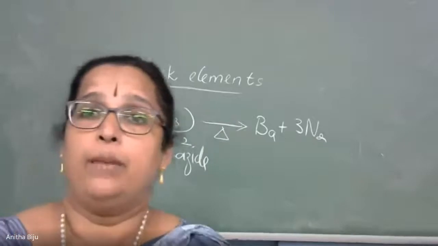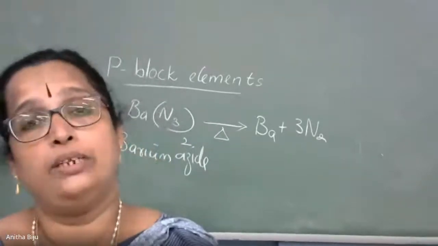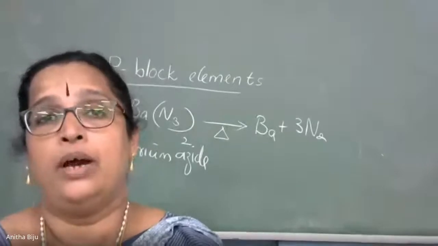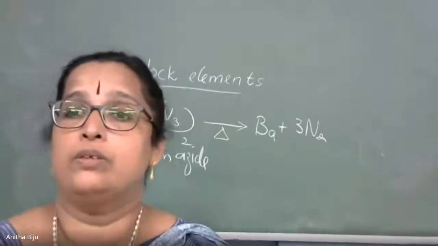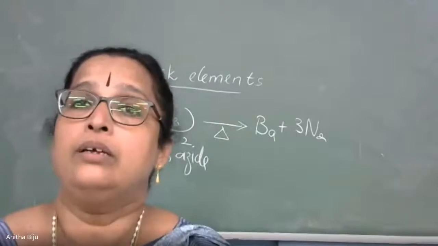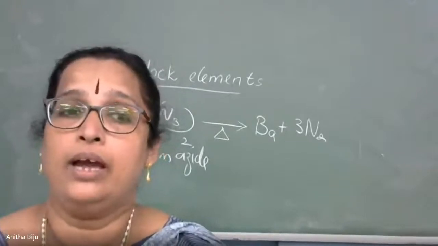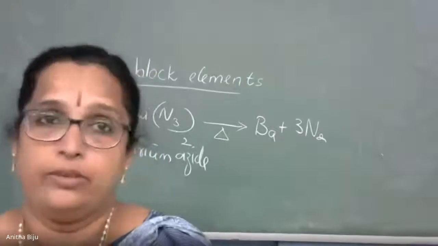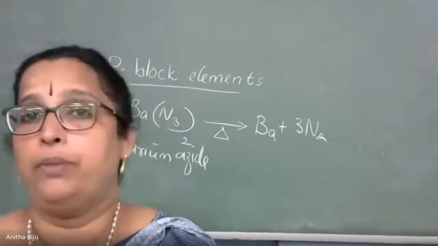And above the arrow, you have to mention the condition, 700 Kelvin near about, and pressure is 200 atmospheres. Okay. And there is the presence of a catalyst, iron as the catalyst. We get ammonia. See the condition, high temperature and high pressure.